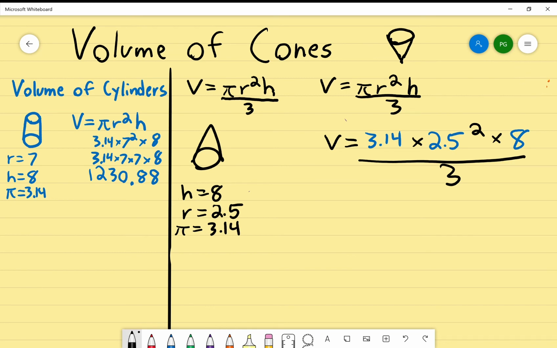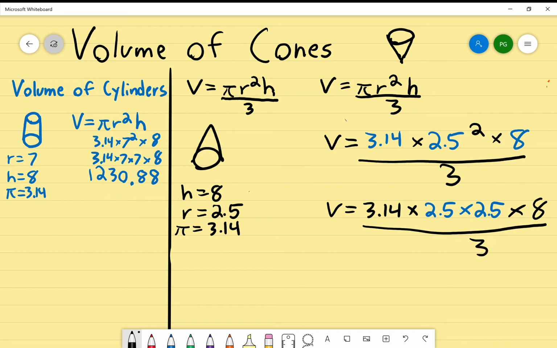So let's rewrite it one last time. Volume equals 3.14 times 2.5 times 2.5 times 8 divided by 3. Let's multiply first. 3.14 times 2.5 times 2.5 times 8.